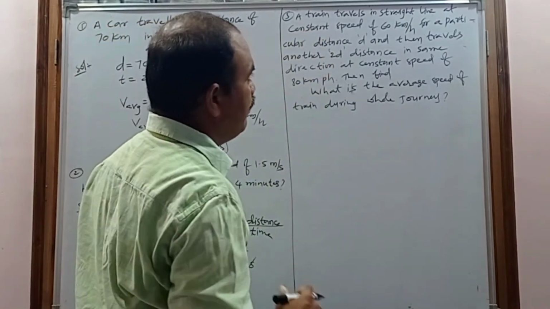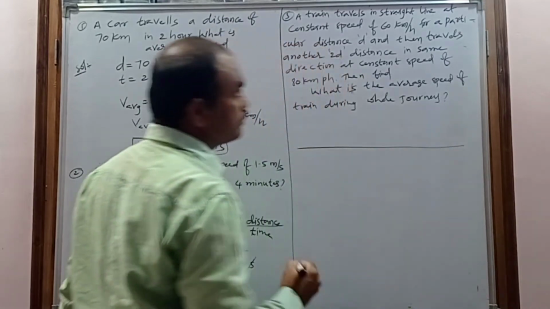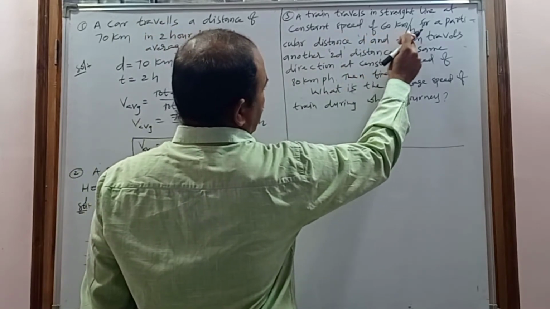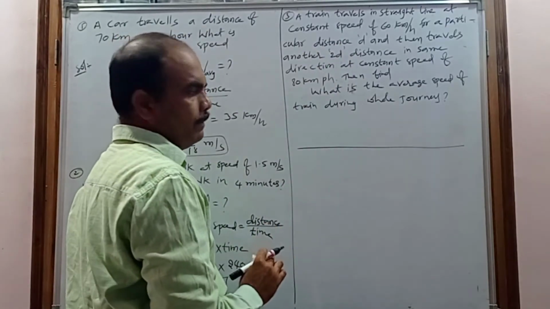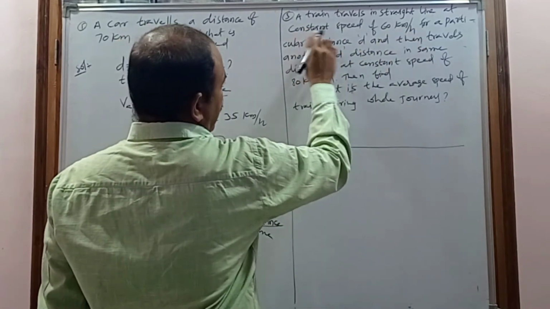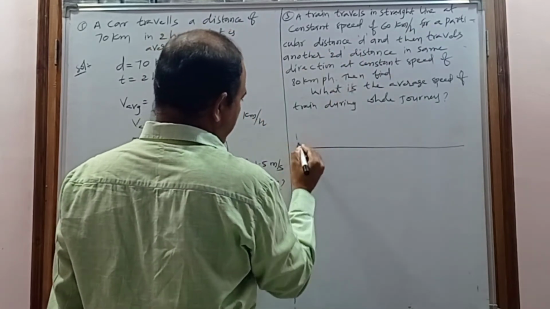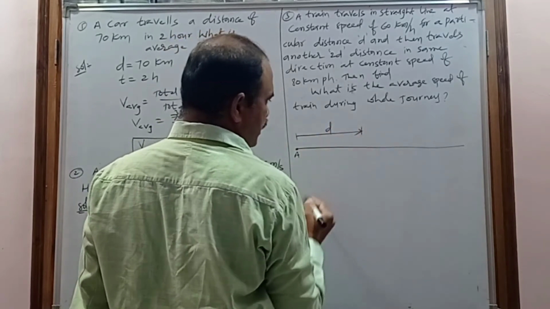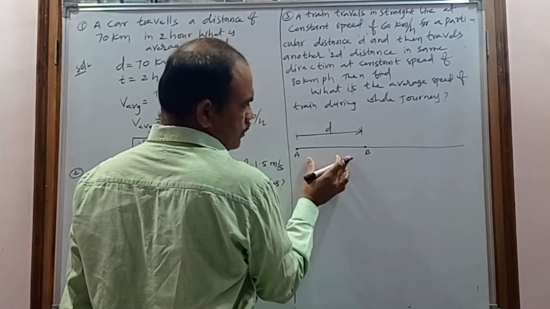A train travels in a straight line at a constant speed of 60 km per hour for a particular distance d. For example, it started at a place and covered a distance d. So this is the distance d up to here, from A to B, so the distance will be d.